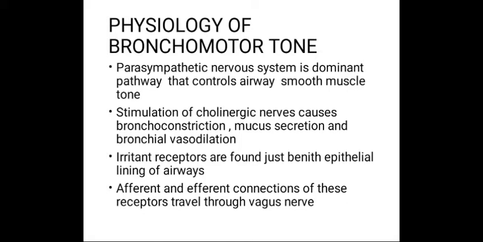The irritant receptors are found just beneath the tight junctions of the epithelial lining of the airway. The afferent and efferent connections of these receptors travel through the vagus nerve.